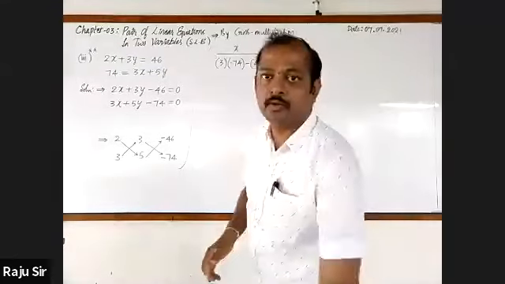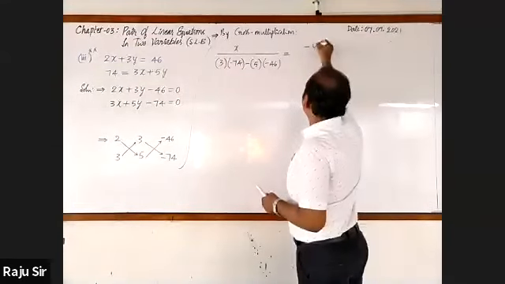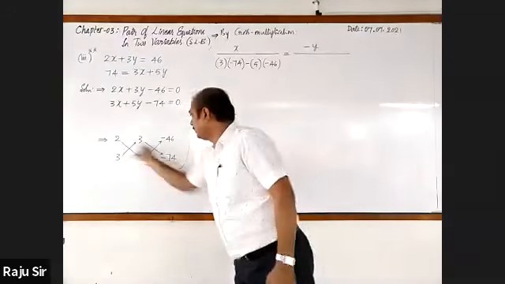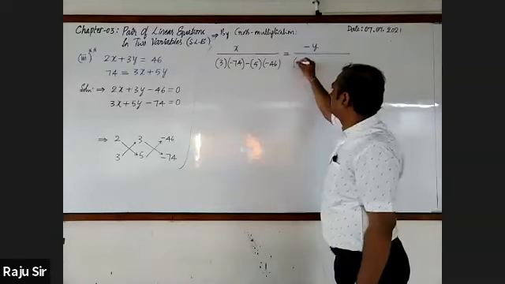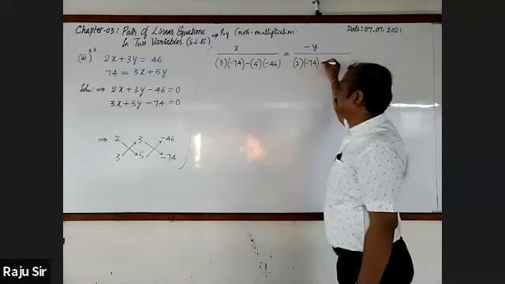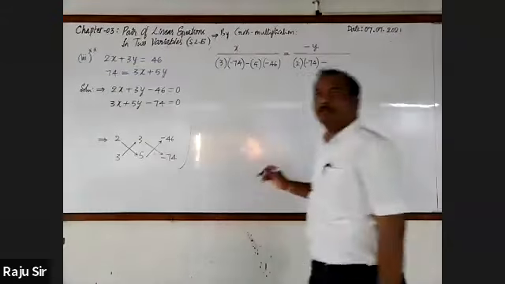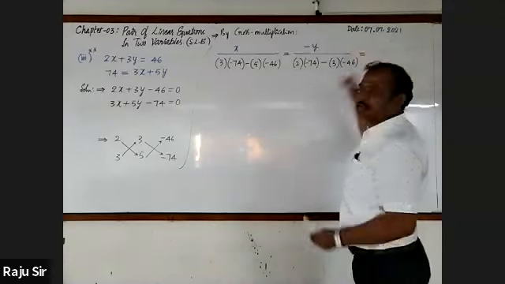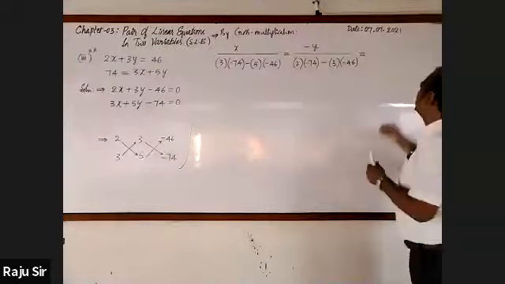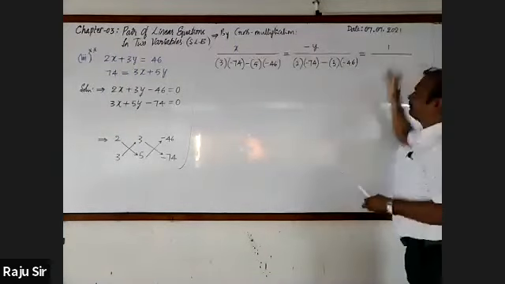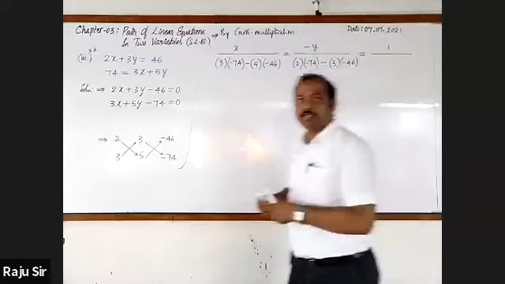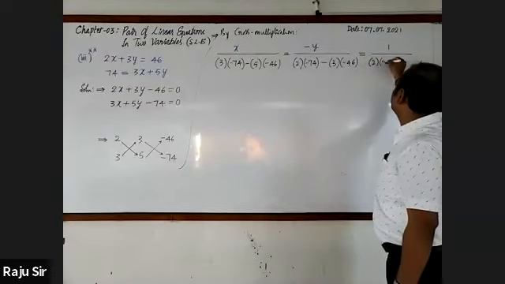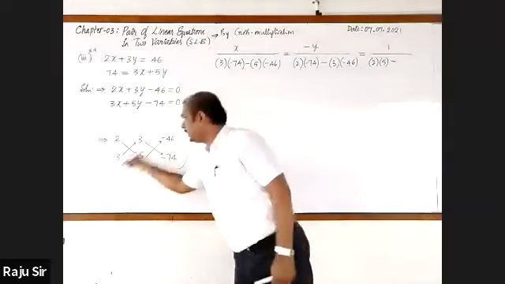This is equal to minus y by, leave the coefficients of y, consider remaining 2 and minus 74, 2 and minus 74, minus 3 and minus 46, 3 and minus 46. That's equal to, write the constant. This is 1 by, consider remaining coefficients 2 and 5, 2 and 5, minus 3 and 3.